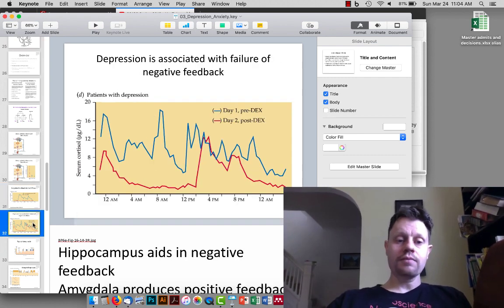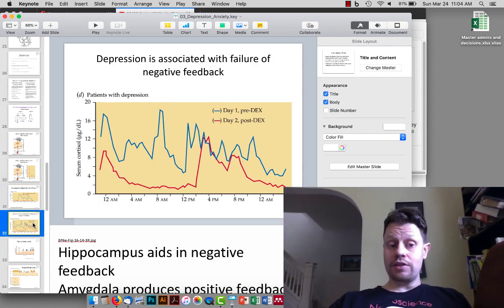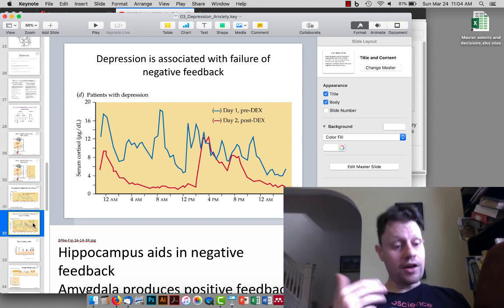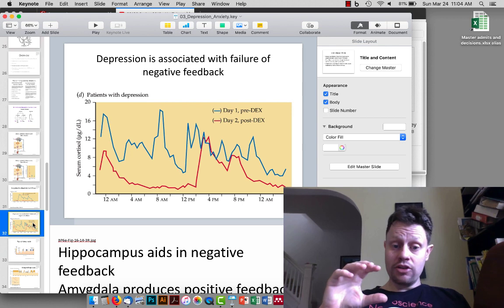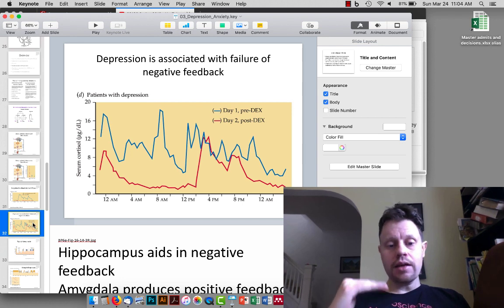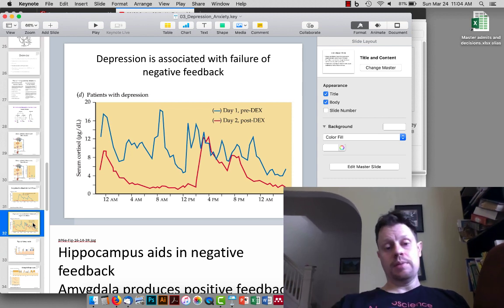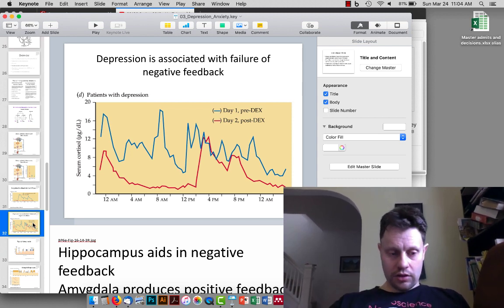and therefore ACTH and cortisol levels are completely shut off. In somebody with major depressive disorder, or at least a large fraction of people with major depressive disorder, this same experimental manipulation of injecting dexamethasone does not completely shut off cortisol. It does decrease it a little bit, but not completely shutting it off like we saw with controls. It's not shown here, but the same thing has been observed with generalized anxiety disorder as well.